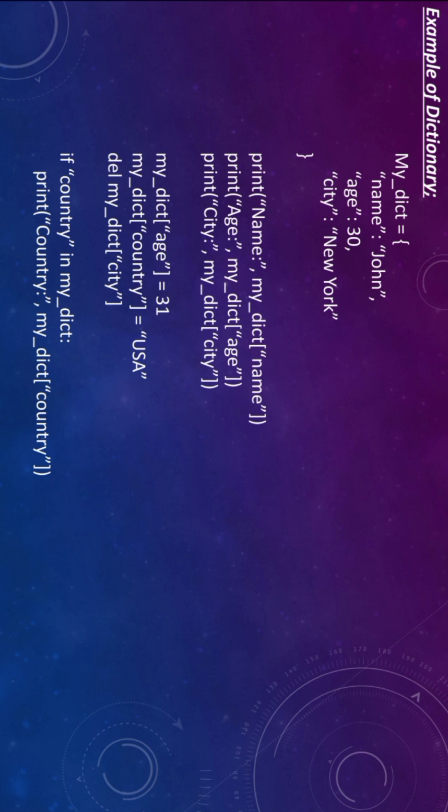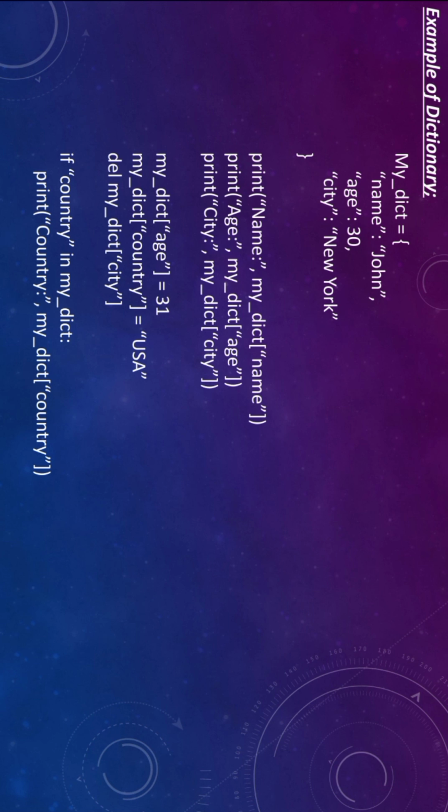In this program we demonstrate the manipulation of a Python dictionary my dict, and here is an explanation of each part of the code. A dictionary my dict is created with 3 key value pairs, which means name, age and city. The code prints out the values associated with the keys name, age and city using print statements.